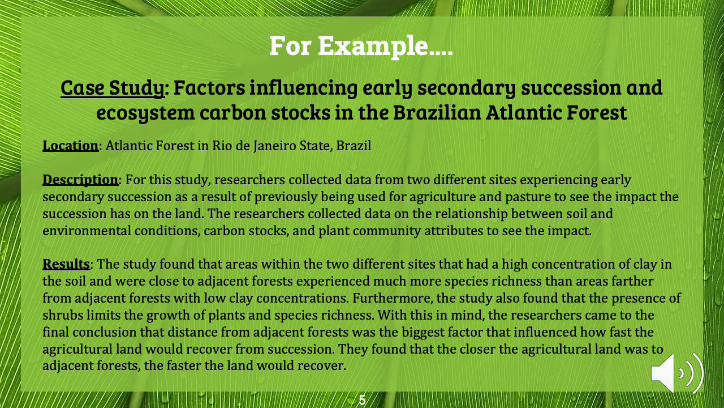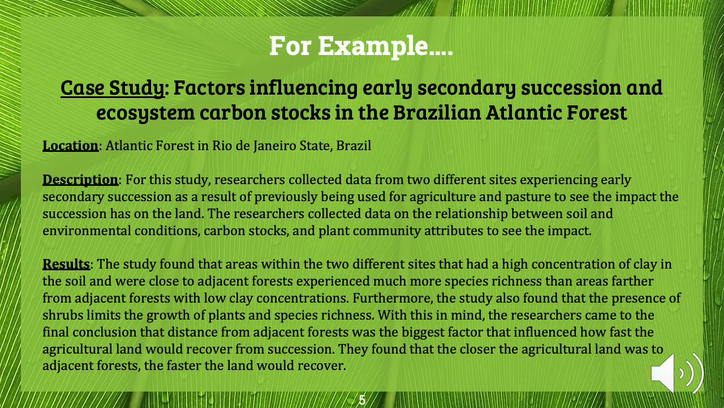For this study, researchers collected data from two different sites experiencing early secondary succession as a result of land that was previously used for agriculture, more specifically pasture, to see the impact this succession or the agriculture had on the land. The researchers collected data on things like the relationship between soil and environmental conditions, carbon stocks, and plant community attributes, basically what plants were there or near the land that was used for pasture.